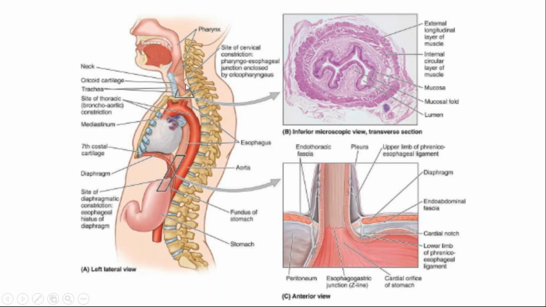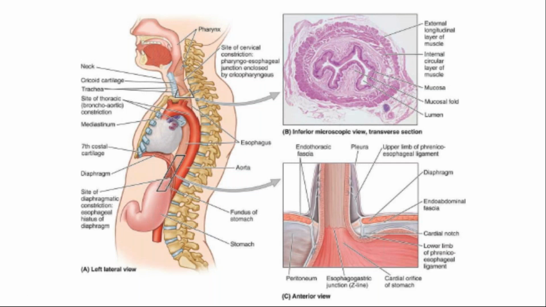See, the length of the esophagus is 25 centimeters, from this point to this point. It is not from this point to this point. So these distances of constrictions we are counting from this. This information is very important, because whenever we have to insert a tube through the oral route, the reference point becomes this, and this is how we know that if this much length of the tube has gone, it might be reaching this point. That's why these are very important landmarks.